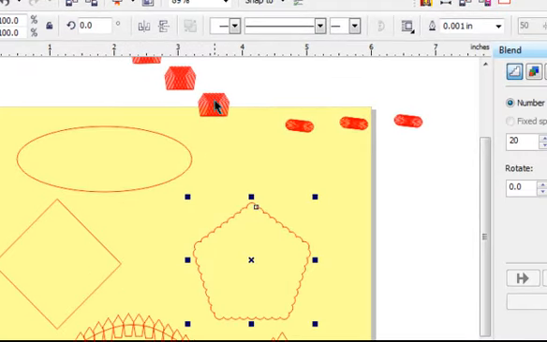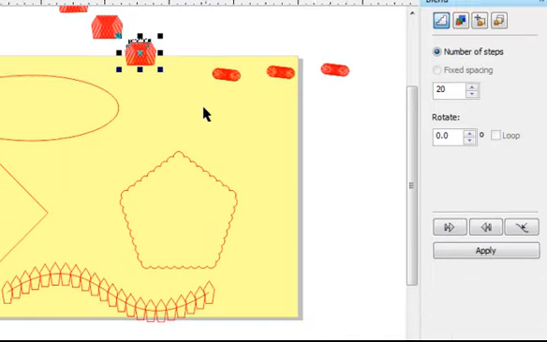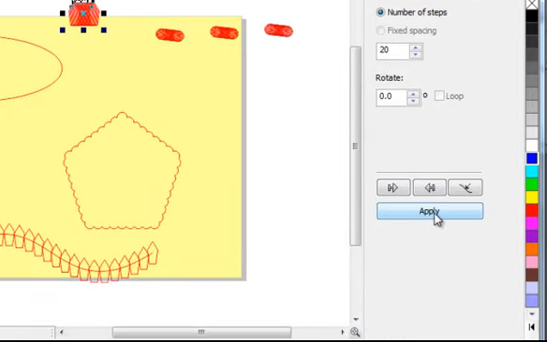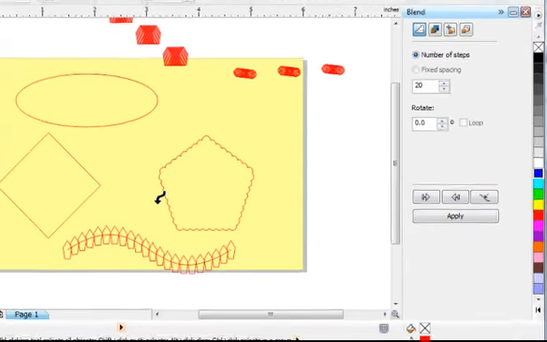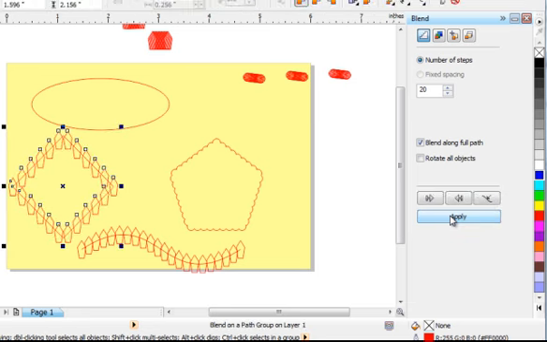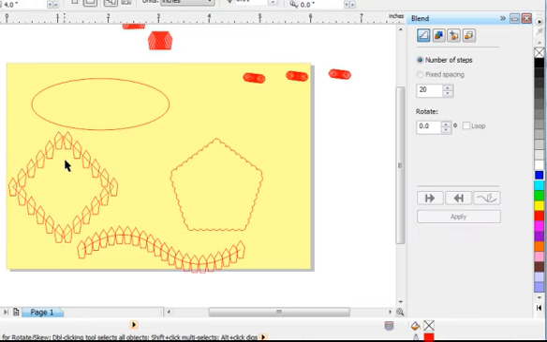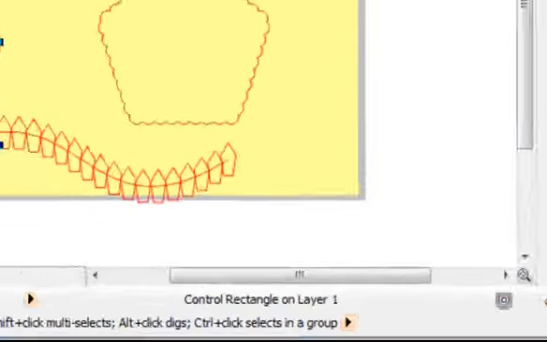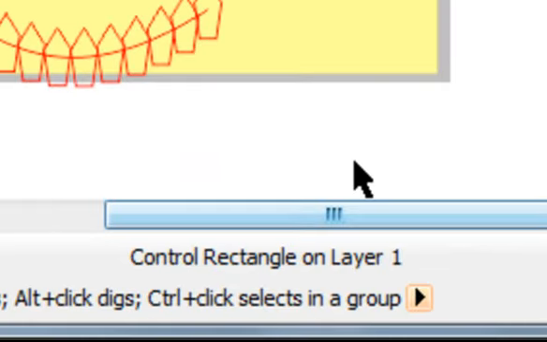Let's go back to this part and maybe blend it to a new path. Maybe this path. And you'll notice I'm doing one step at a time, which I find much more reliable. Hide the line that's in there if I can select that. And there's our control rectangle.